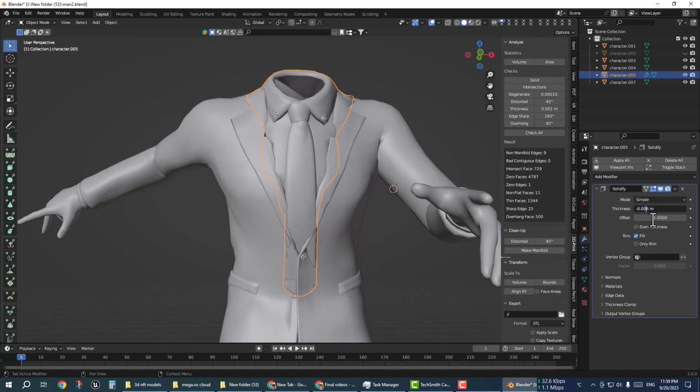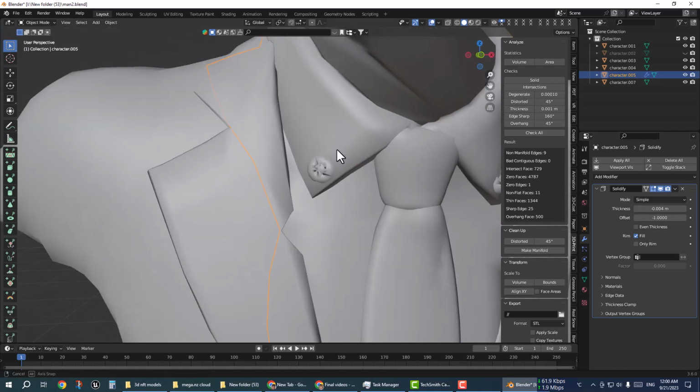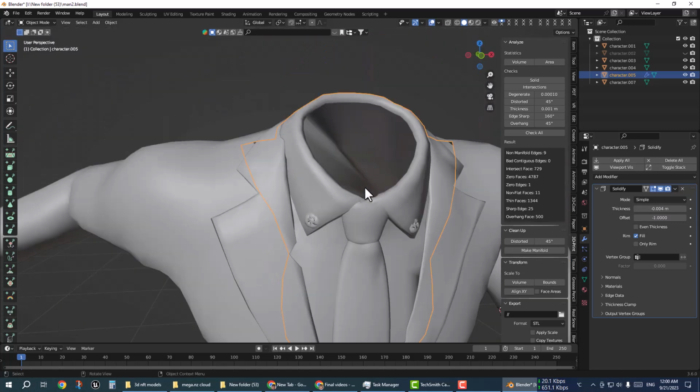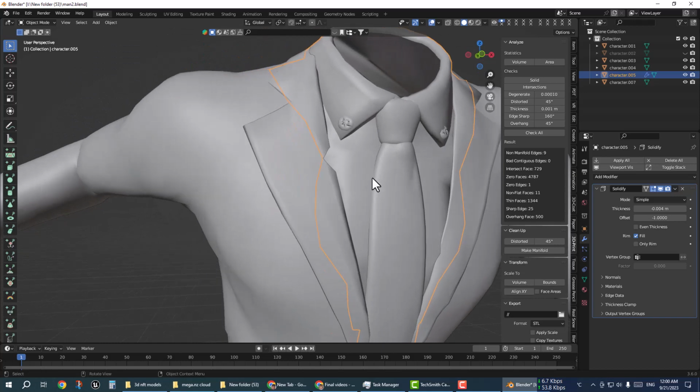I try 0.006, then 0.008, and 0.004 works, that's good. Now you can see this is one solid mesh. 3D printing needs a solid mesh to make a print.